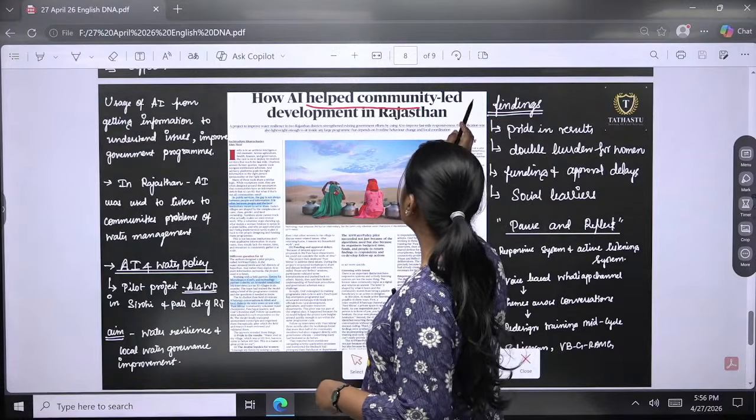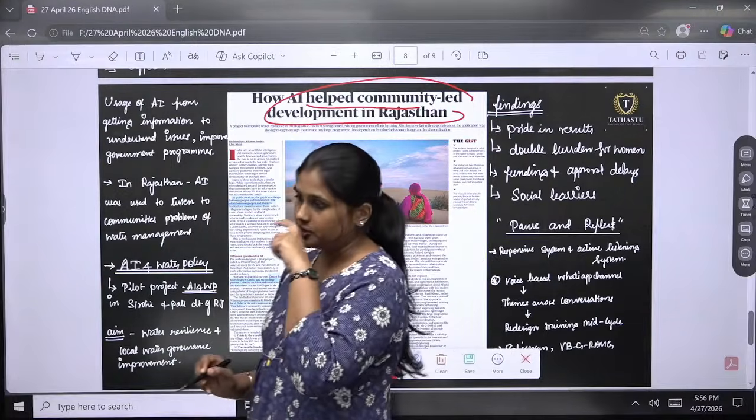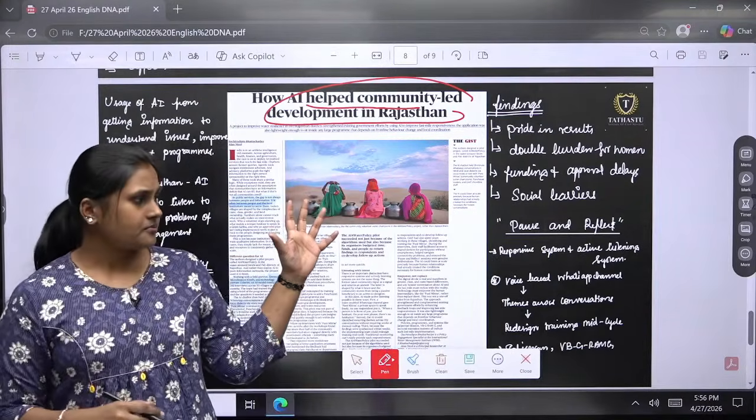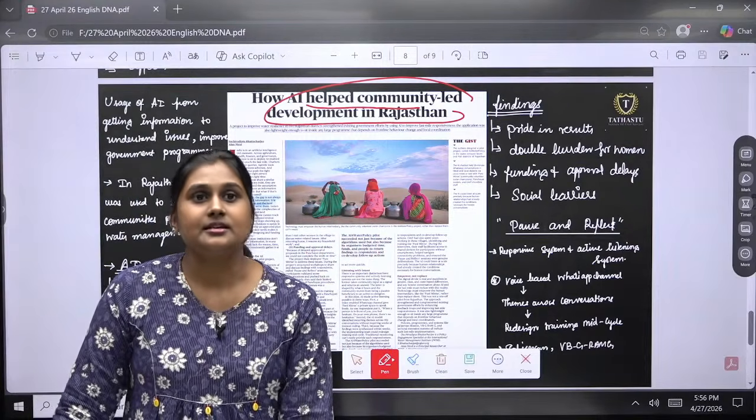Coming to the last one of the day, article of the day. The first one is about how AI helped community-led development. Here the keyword is community-led development, keep that in mind, okay. So basically AI will be used. Thank you Venkatatri, thank you for confirming.